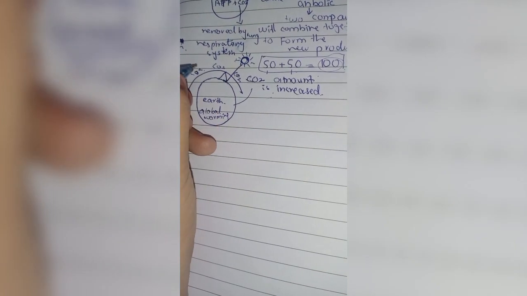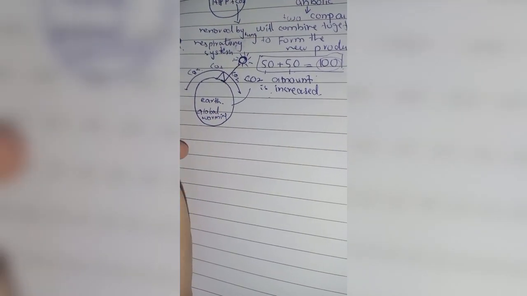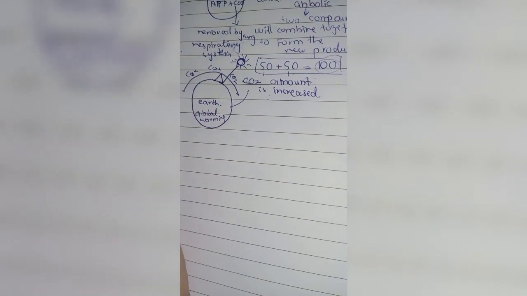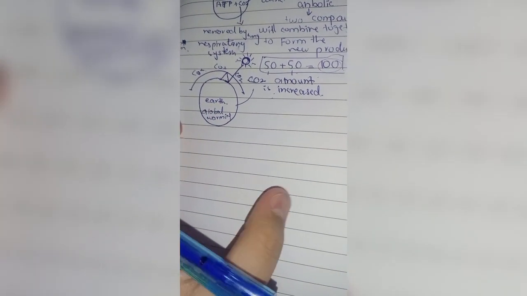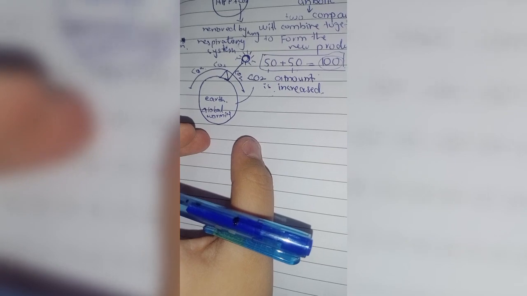The layer of carbon dioxide will not allow the radiation of the sun to move back again. So an increase in carbon dioxide will cause global warming.